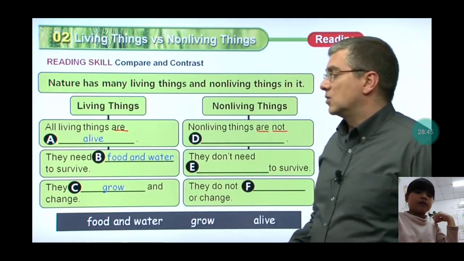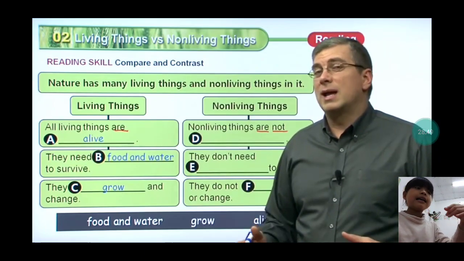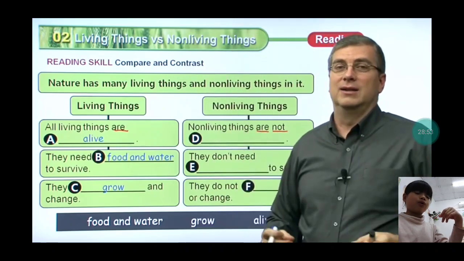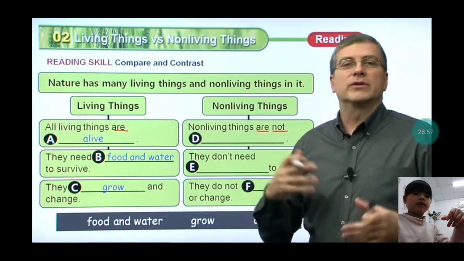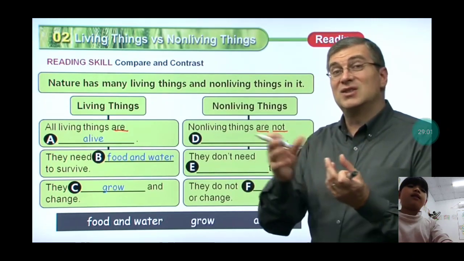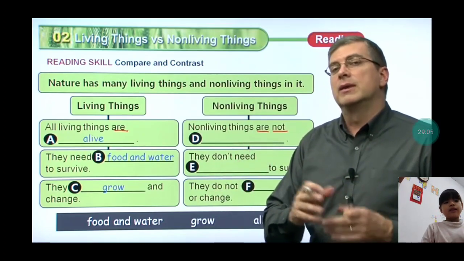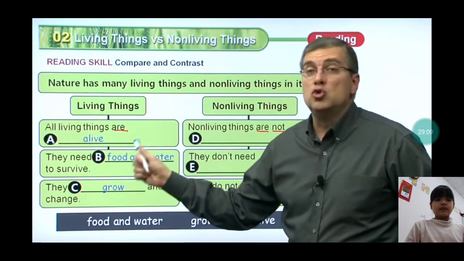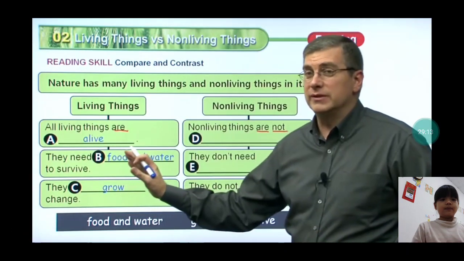That's all for this one, and we have a last one to talk about today. Living things grow in different ways. Okay, now let's see what we have in this one.